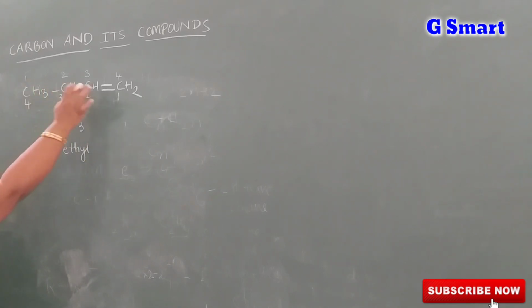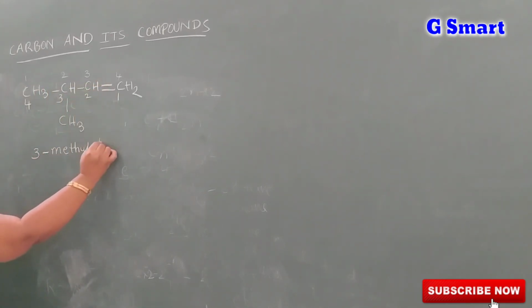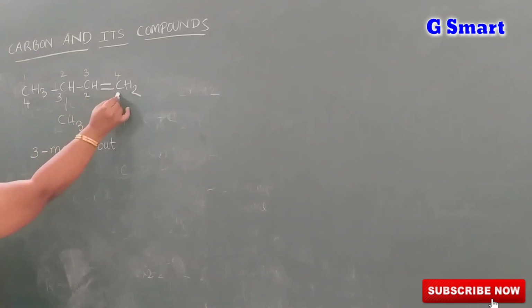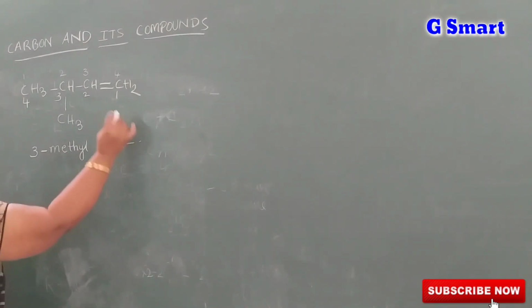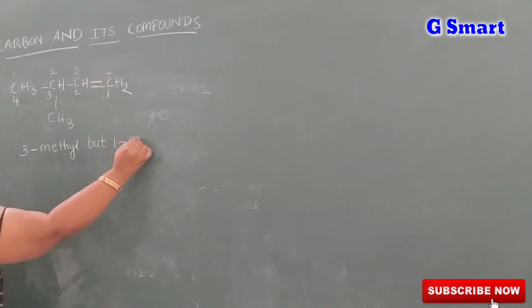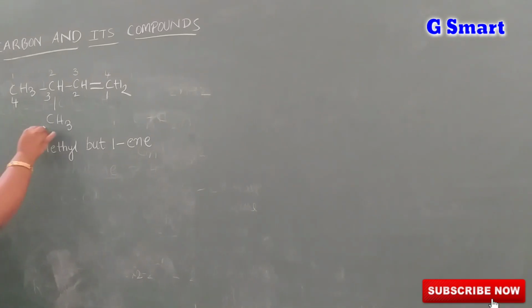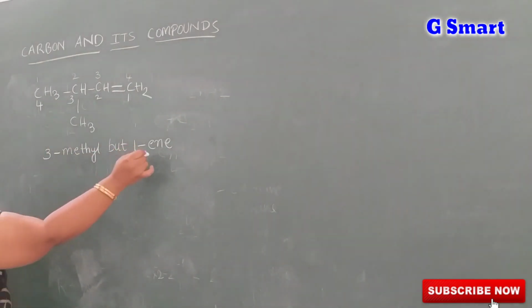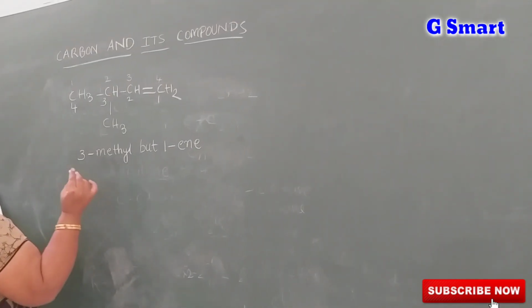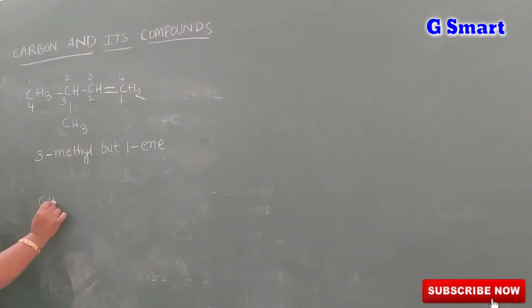How many carbons are there? 4, so but. But here one single bond is present. On which carbon is the double bond present? First carbon. So but-1. When there is a double bond, that belongs to the ene group, the alkene group. So the name is 3-methylbut-1-ene. Okay.